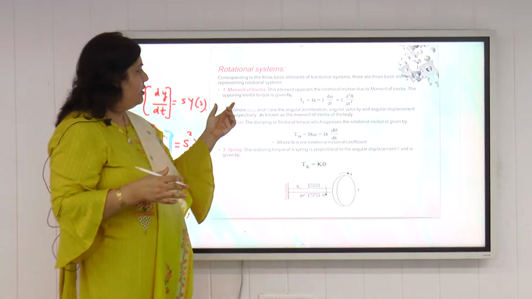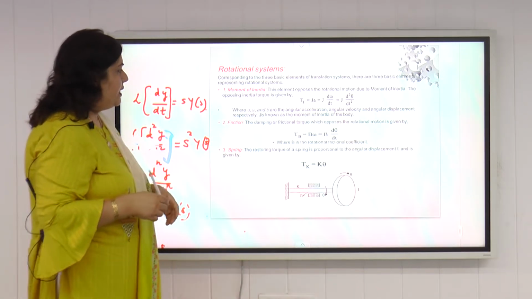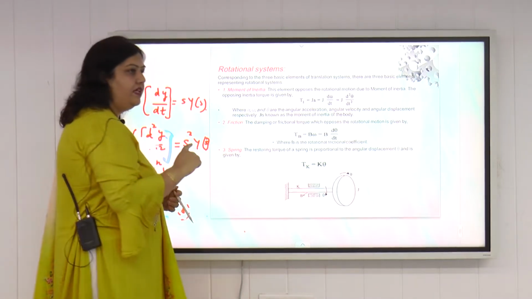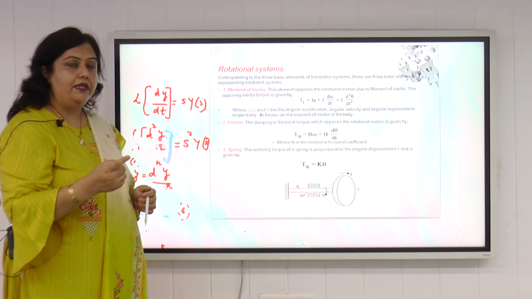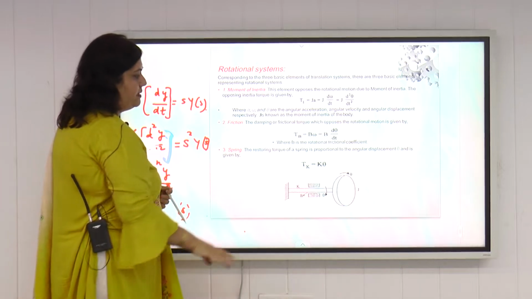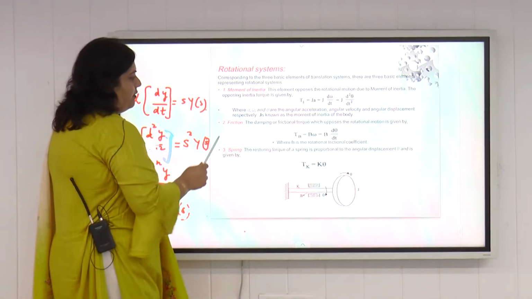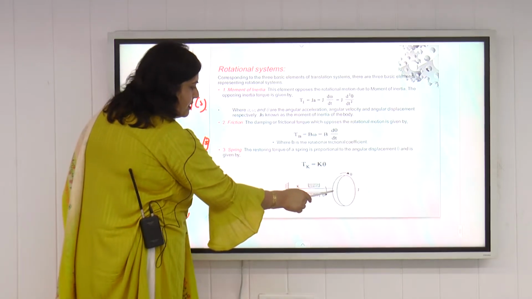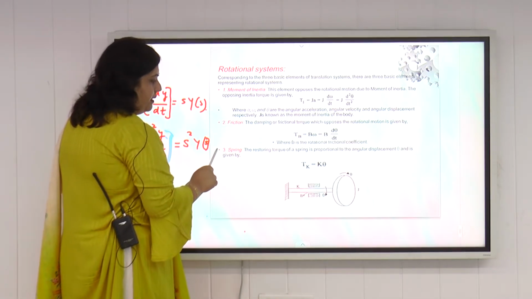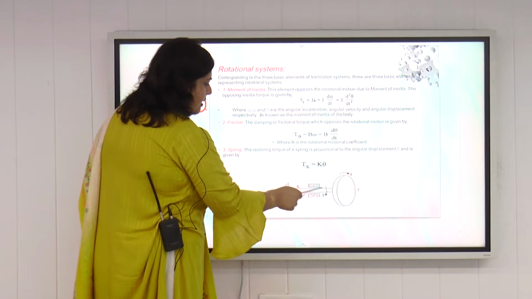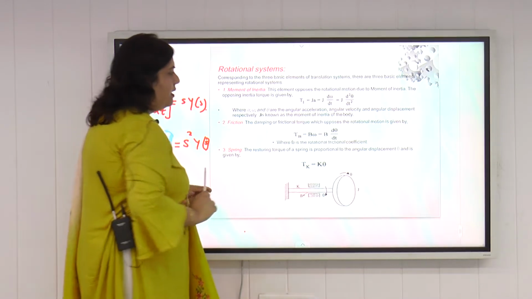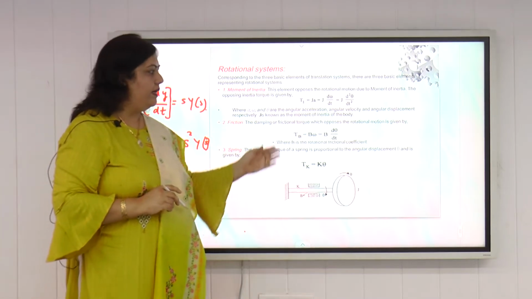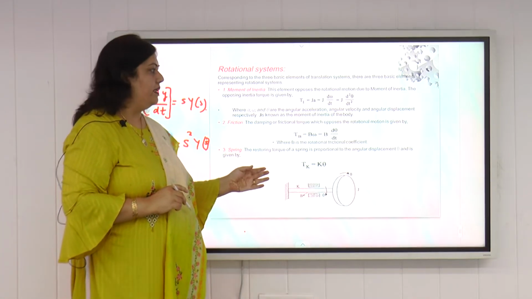So what are the basic elements of any rotational mechanical system? It is the moment of inertia. The mass of the translational mechanical system is replaced by the moment of inertia of this disc in the rotational mechanical system. Similarly, the damping is provided by this rod, and the spring constant is defined as the value of K. As we define force in the translational system, we define torque here for the three factors in the rotational mechanical system.